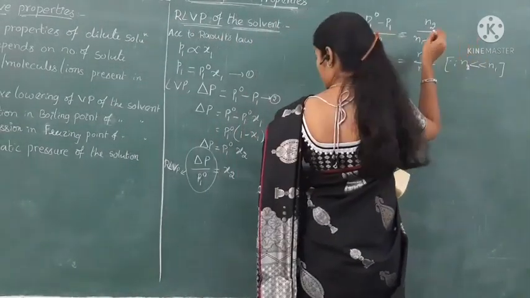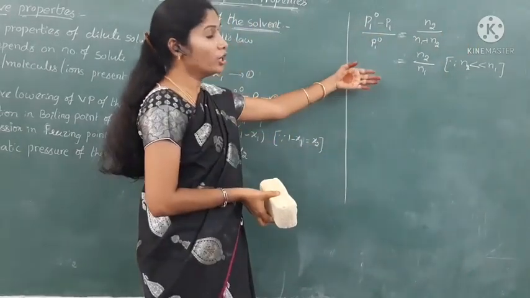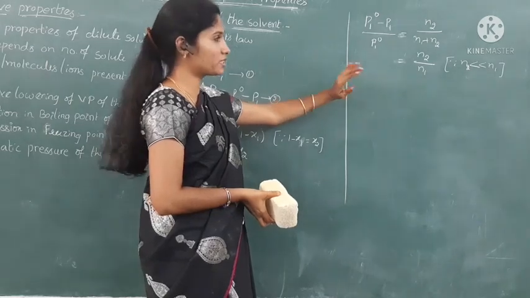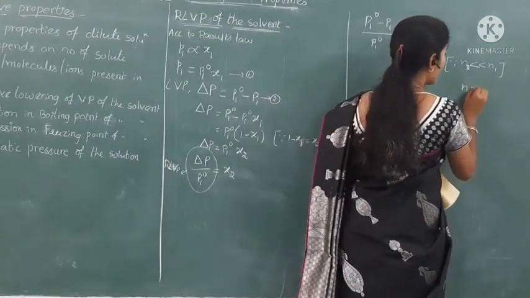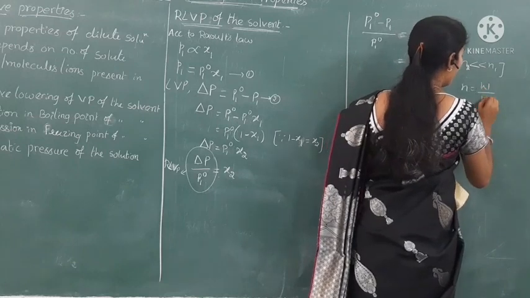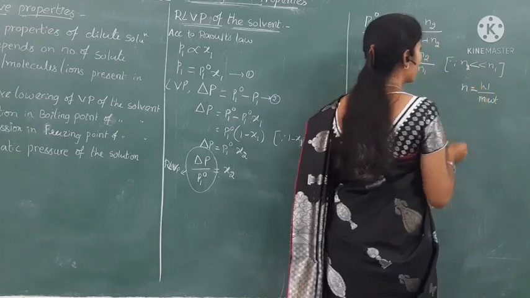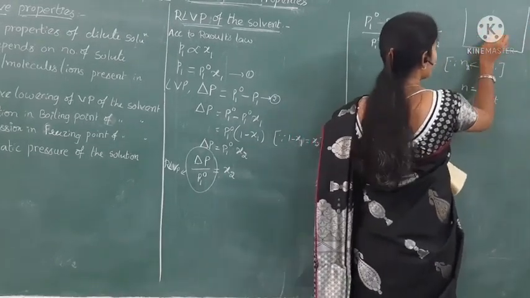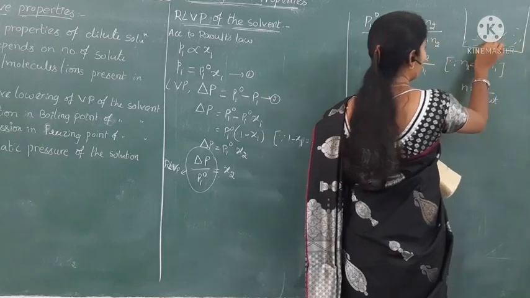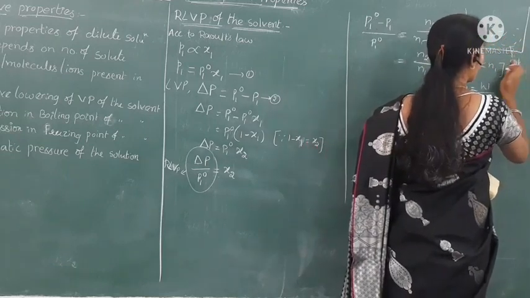Already we know that mole fraction can be calculated as the number of moles of one component by the total number of moles of all components present in the solution. Next, we calculate the number of moles as N is equal to weight by molecular weight. Suppose the mixture contains two components, solute as component 2 and solvent as component 1.